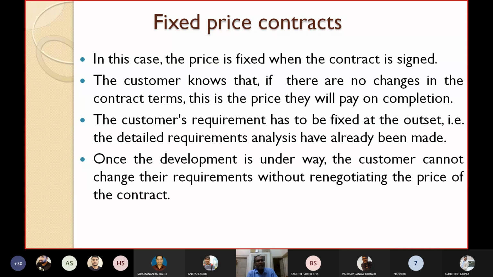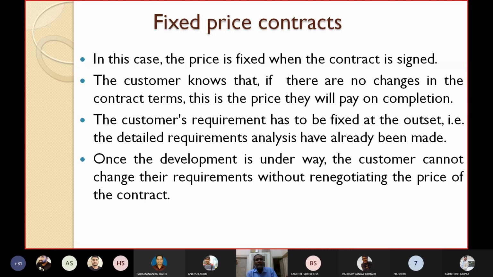Here the customer knows that if there are no changes in the requirements or in the contract terms, this is the price they will pay on completion of the project, the amount they have agreed and signed. Here the customer's requirements have to be fixed at the outset because the price is fixed. Later on you cannot change the requirements.